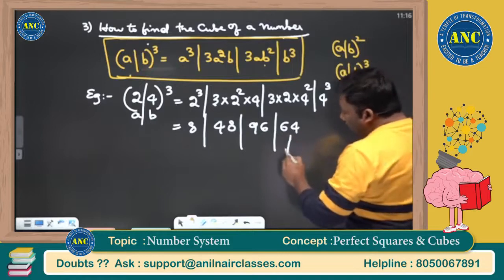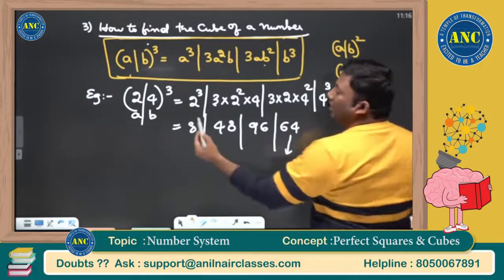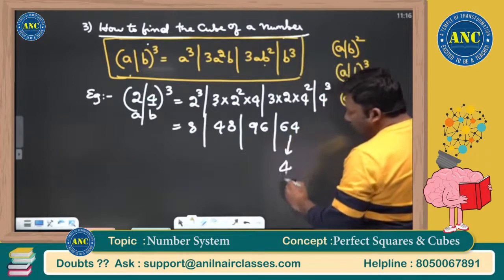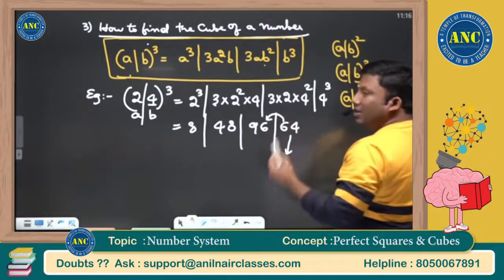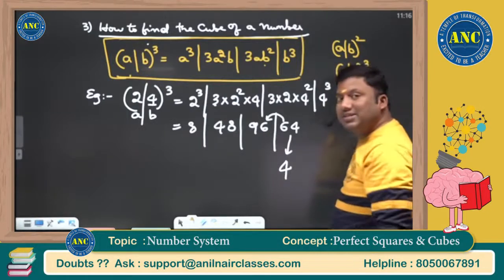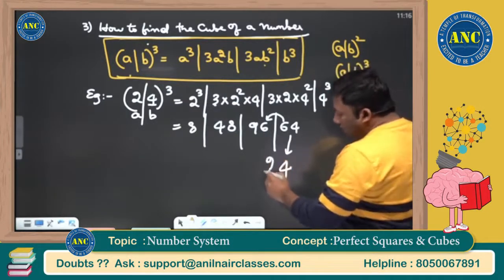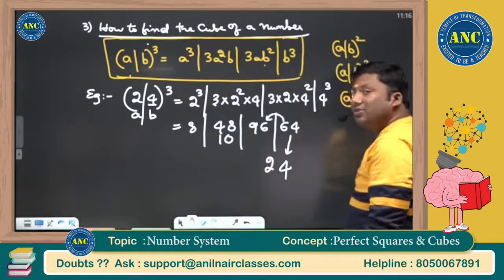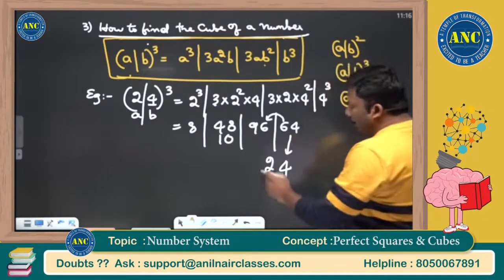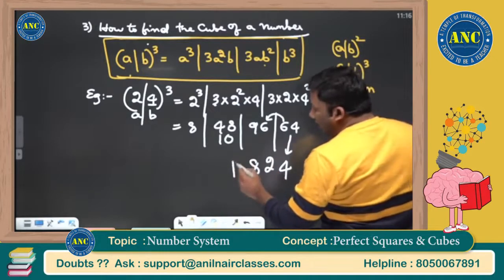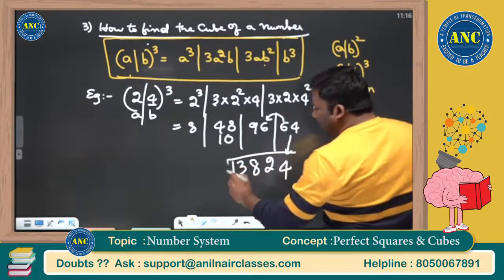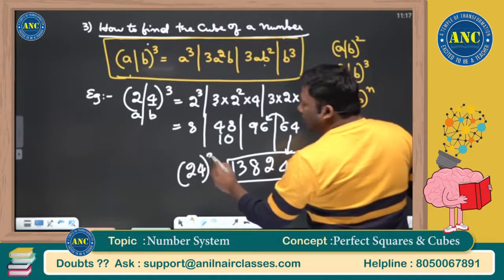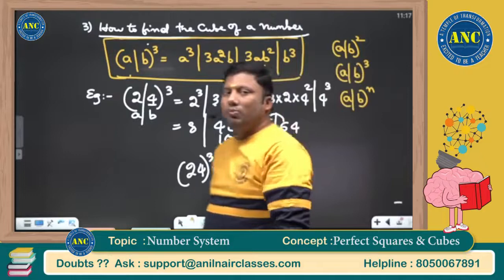Only write down the unit digit. Why am I writing the unit digit? Because B is taking only one digit. Write down 4. 6 is carried. What is 96 plus 6? 102. 102, what is the unit digit? 2. 10 carried. What is 48 plus 10? 58. 8. 5 carried. 8 plus 5, 13. 24 whole cube is nothing but 13824.